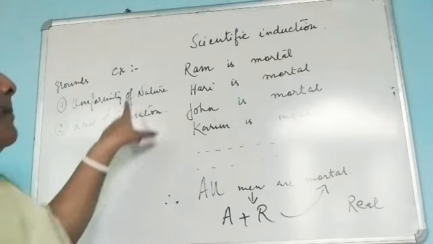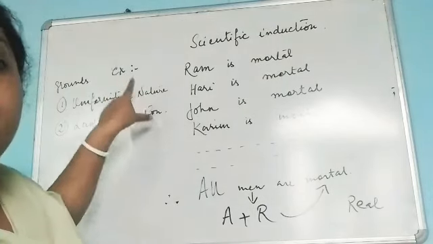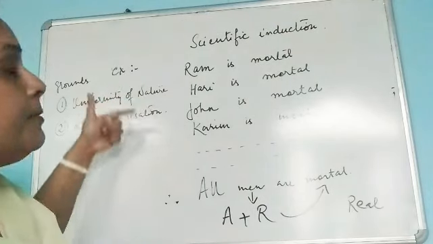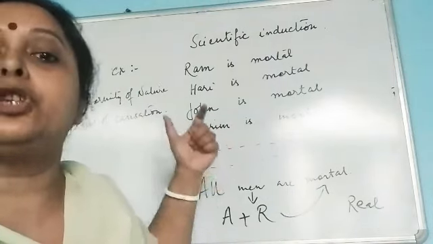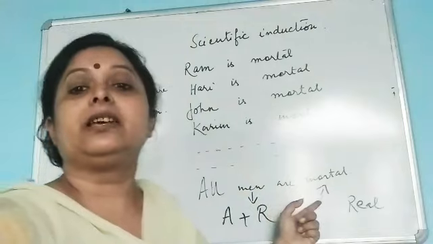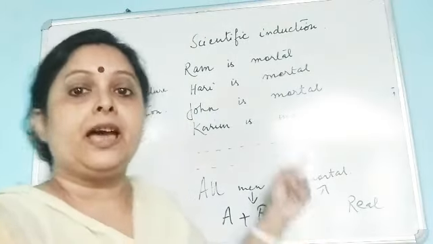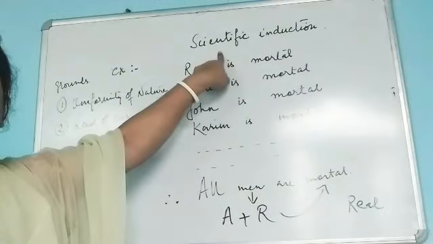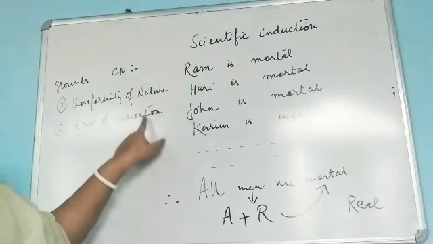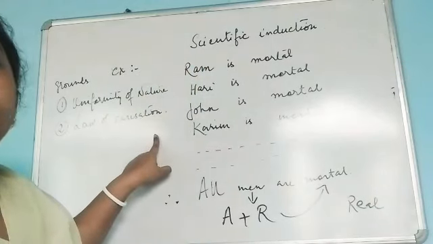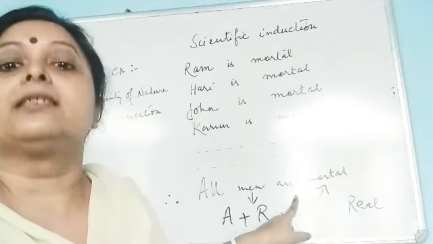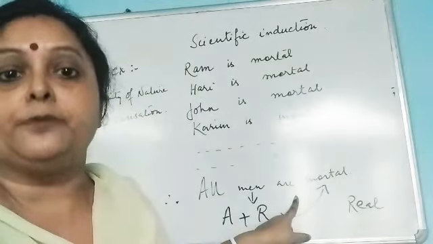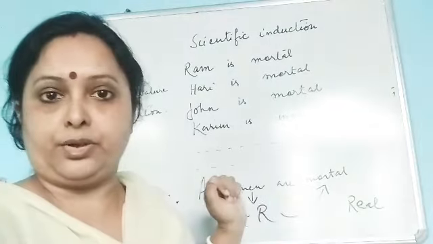If any induction relies on both grounds, then this induction is very much sure about the certainty of the conclusion. Scientific induction relies on both grounds, and that is why it establishes the certainty of the conclusion.